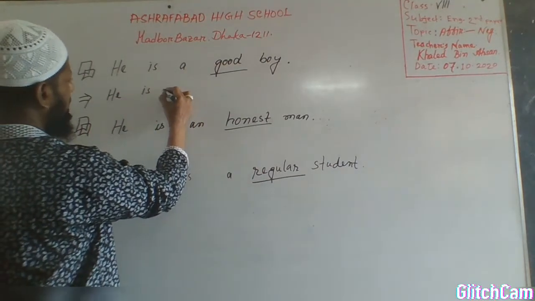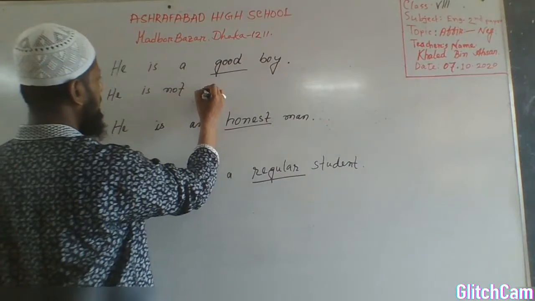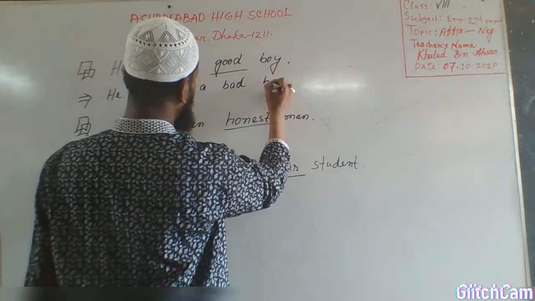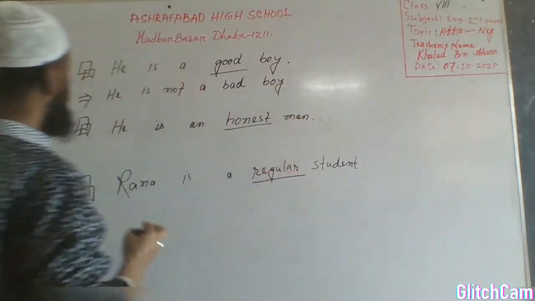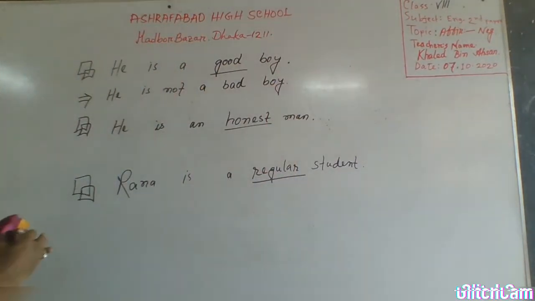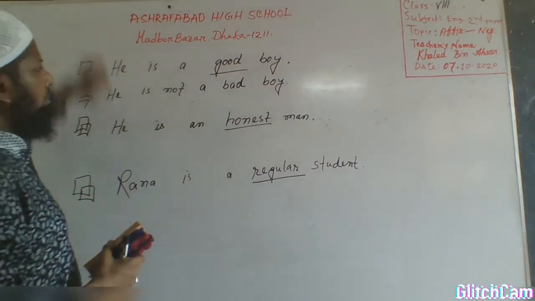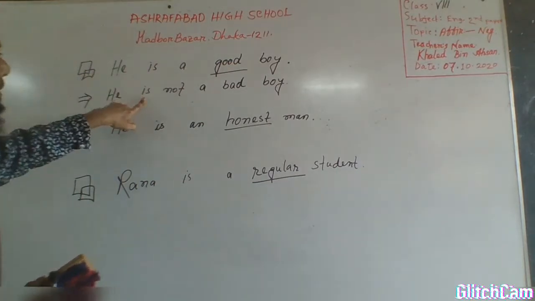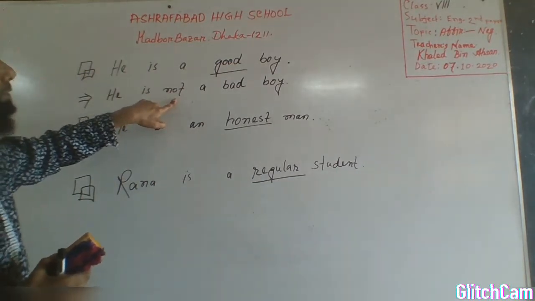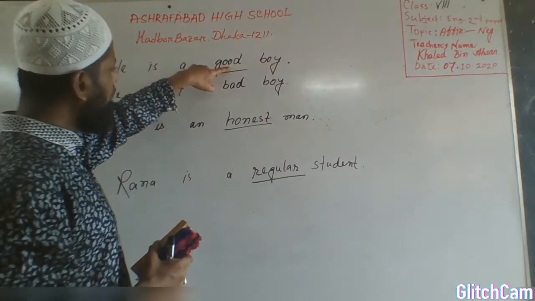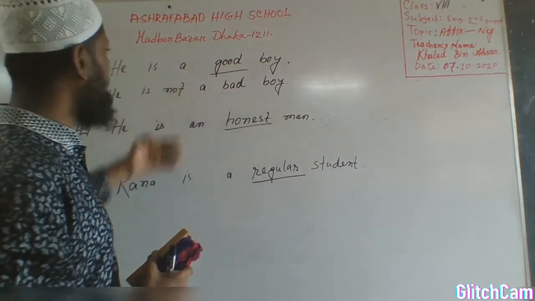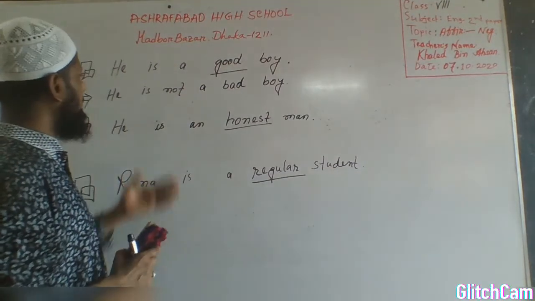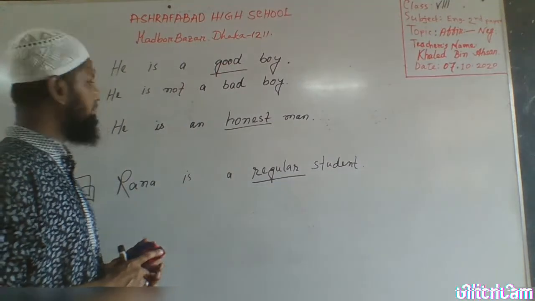He is not a bad boy. Just have a look on the board, how we change the sentence from affirmative to negative. After the to be verb, we just use not, and for good we use the antonym bad, and in this way we make it negative. He is a good boy. The negative form is he is not a bad boy.